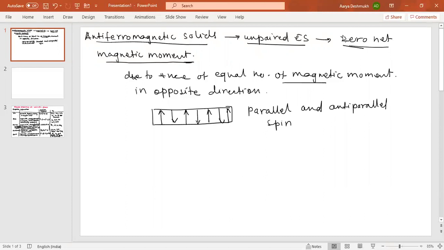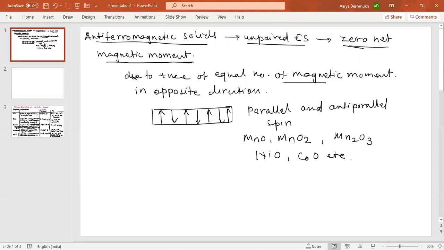For example, you can quote some examples like MnO. You have to remember those examples. In MCQ, this can be asked. Or Mn2O3, all manganese oxides, nickel oxide, cobalt oxide, and so on. So this is about the antiferromagnetic solids.